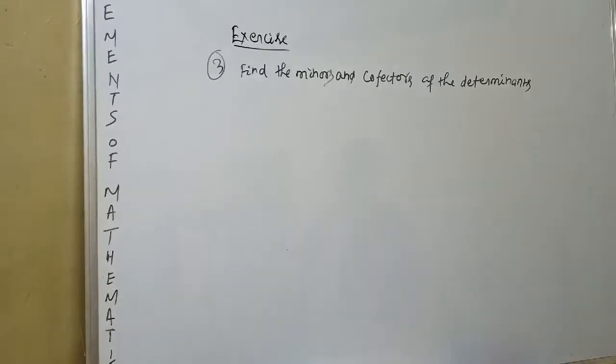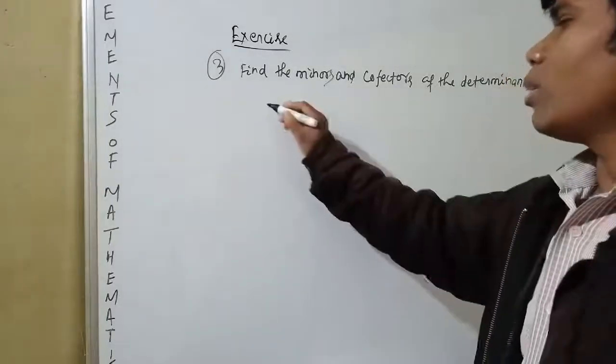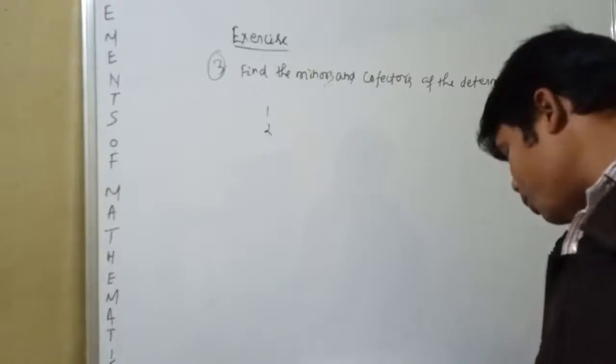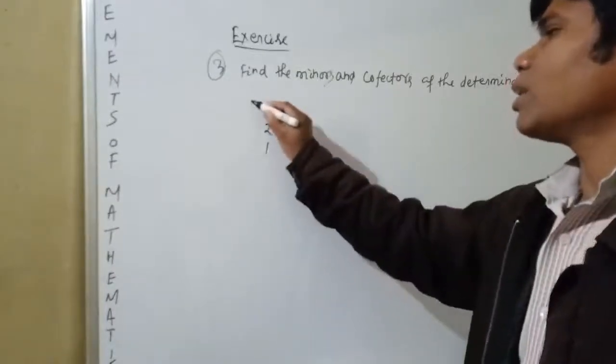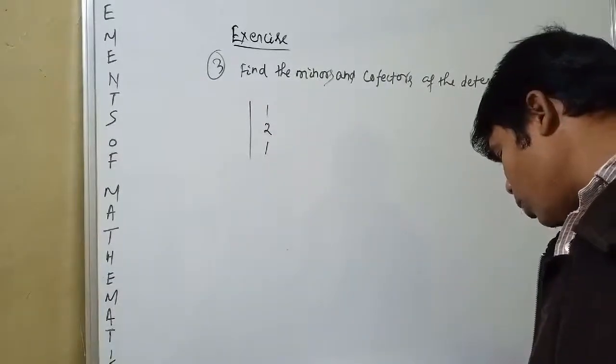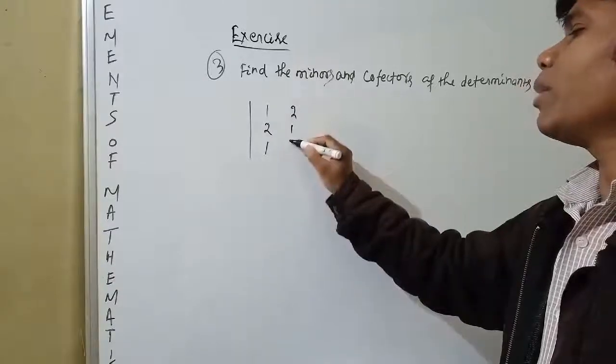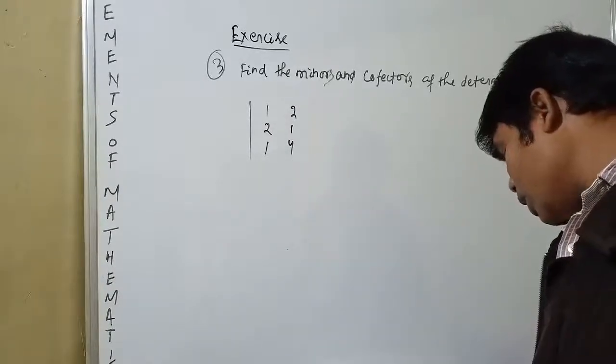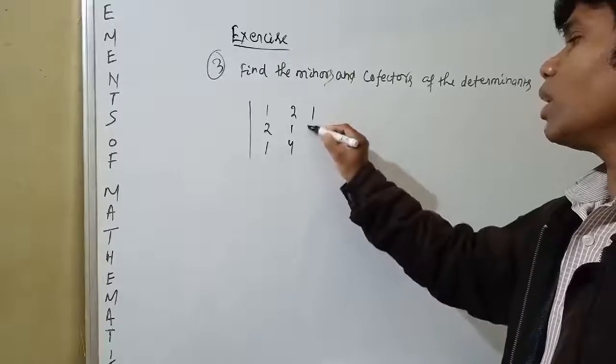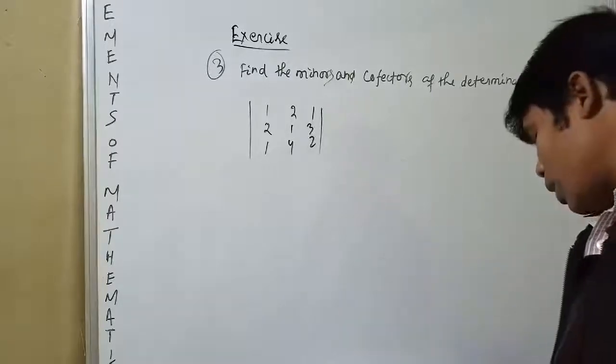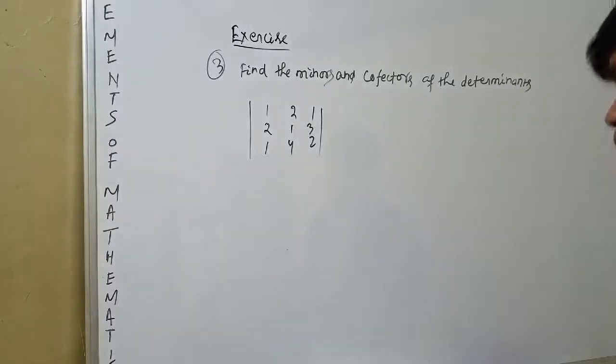The next question is find the minor and cofactor of the determinant with rows 1, 2, 1; 2, 1, 4; 1, 3, 2.